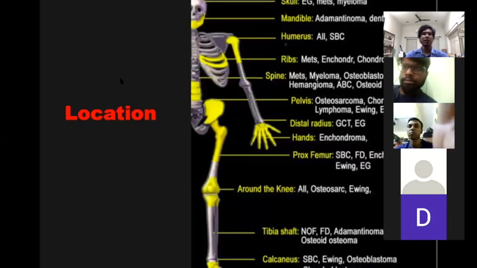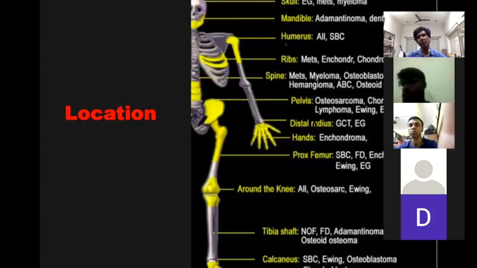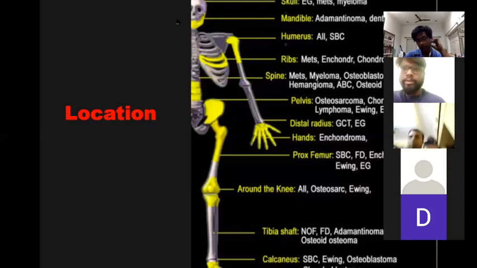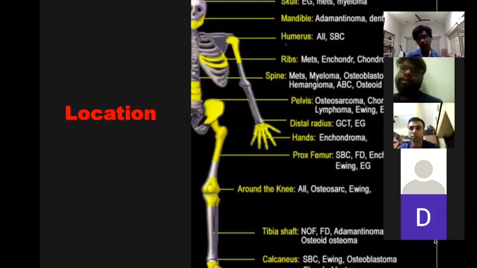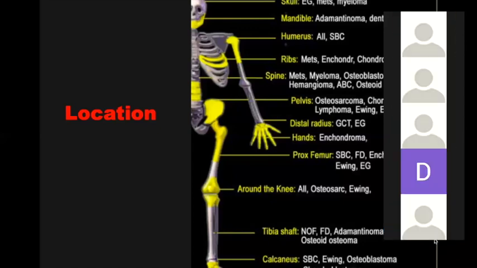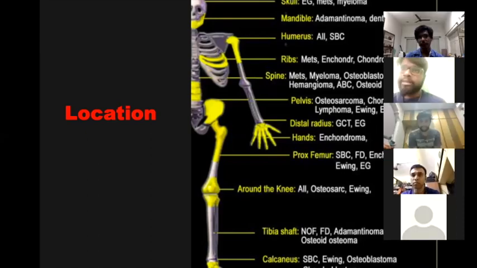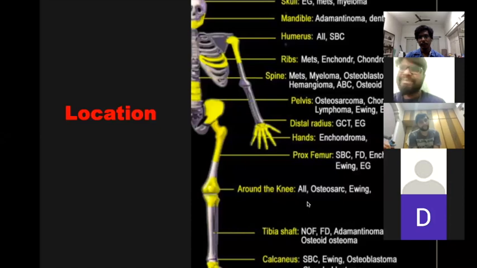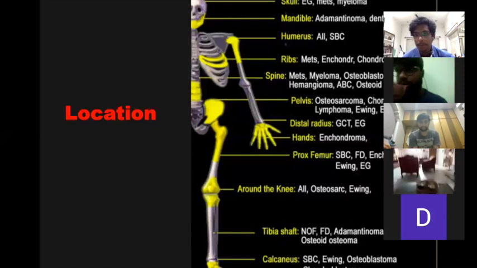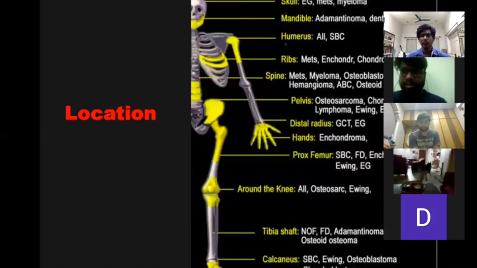Sanjay, can you go on with the location? Most common sites of which bones are there? According to the locations, we can find the most common locations associated with a few tumors. Around the knee, we can usually find osteosarcomas. In the proximal and distal radius as well as the humerus, we can find GCTs. And basically the spine and the skull, we can find with multiple myelomas and even granulomas.